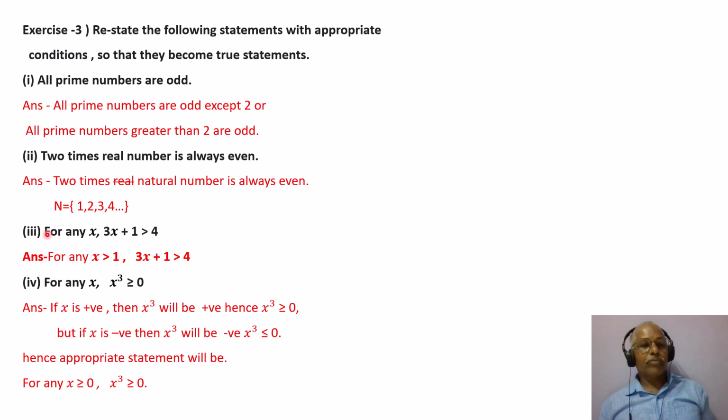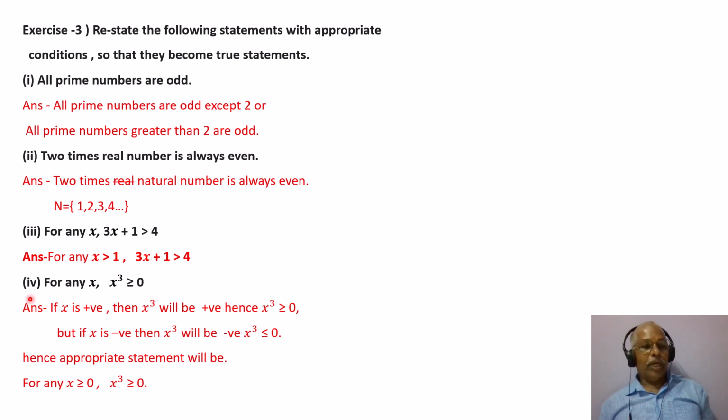Third one, for any x, 3x plus 1 is greater than 4. Try this yourself. Answer, for any x greater than 1, this is true, 3x plus 1 is greater than 4. Only x has to be greater than 1.